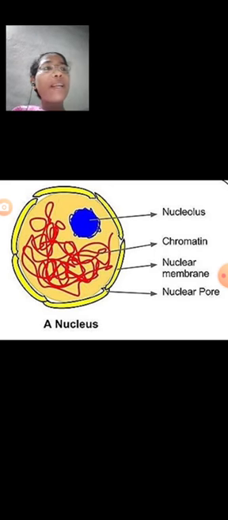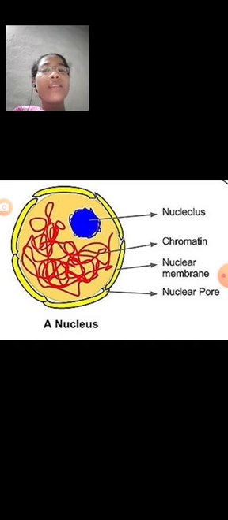The chromatin reticulum is embedded in the nucleoplasm like a network, and during cell division the chromatin reticulum may show bead-like structures that are called chromosomes. We all know that chromosomes play a crucial role in genetic inheritance. One or two nucleoli are embedded in the nucleoplasm. The important function of the nucleolus is the synthesis of ribosomal RNA and protein.